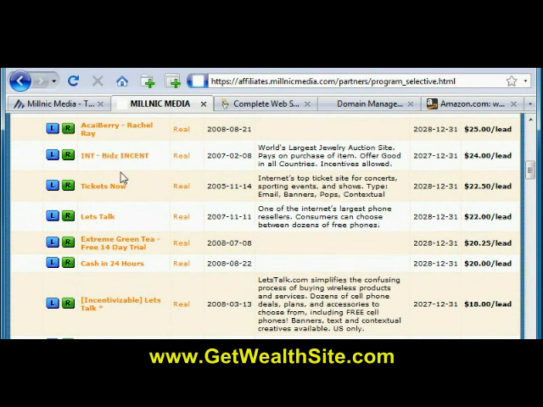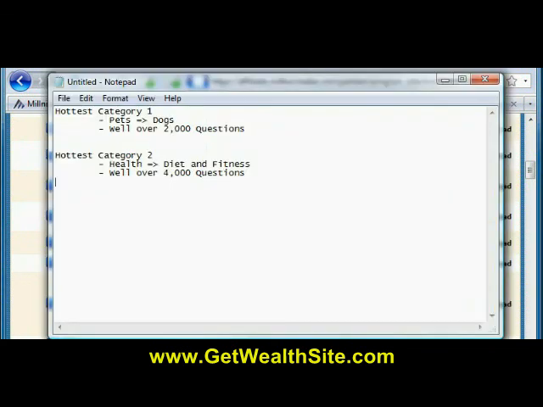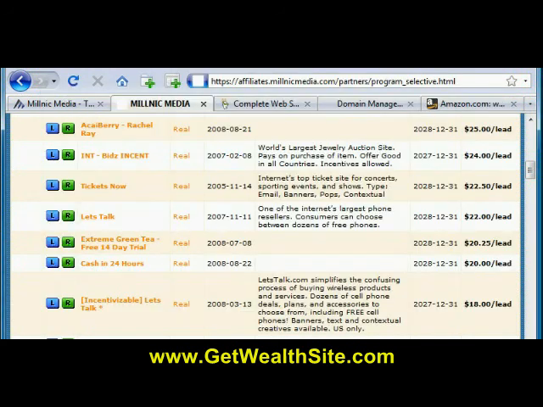Just scrolling down, I'm looking at one right now. It says Extreme Green Tea free 14-day trial. If you remember, when I put together my categories in the demonstration, I only had 2 categories, and in the second category, diet and fitness has over 4,000 questions. So I could position myself as an expert in diet and fitness and answer over 4,000 open questions. For every 10 questions I answer, you remember that 11th one is where I actually try to sell something.